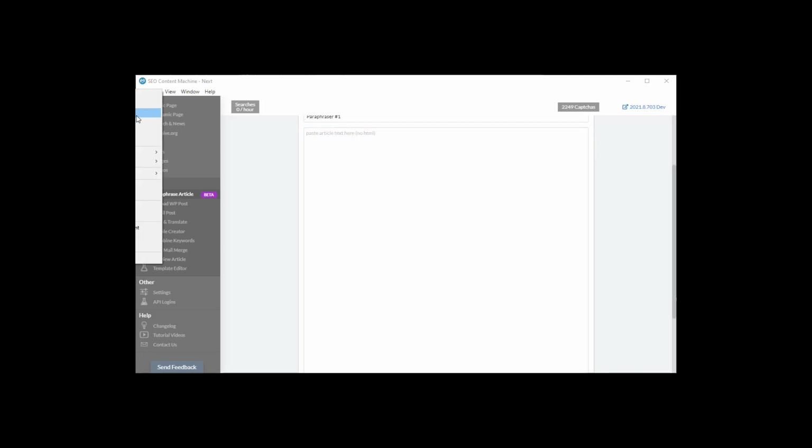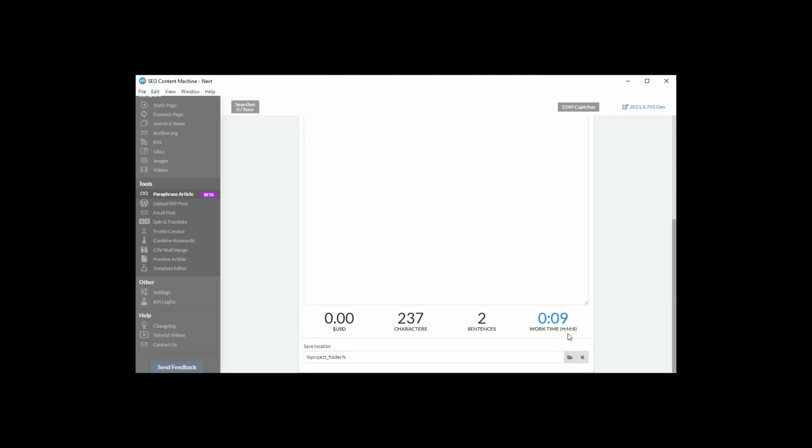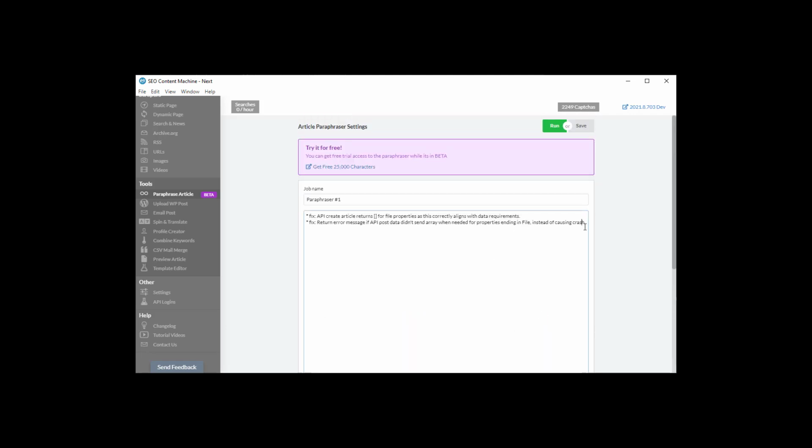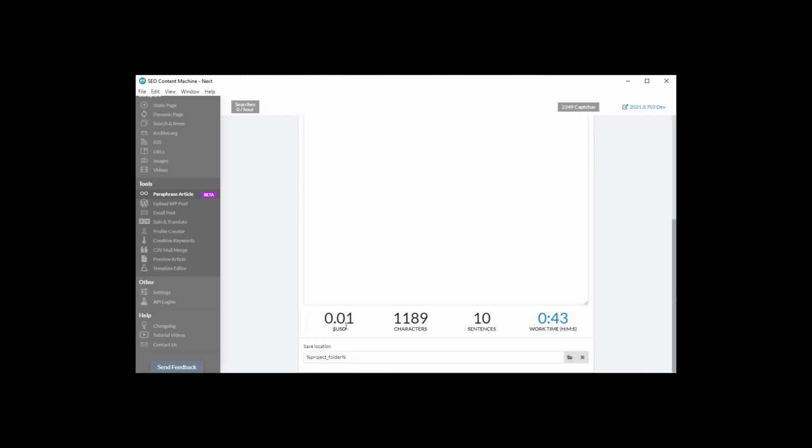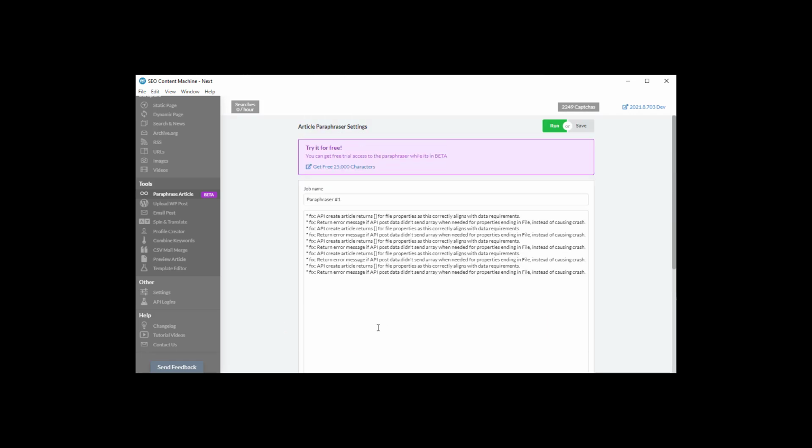Additionally, if you had content that you wanted to rewrite, now if I go down here, it'll tell me how many characters are in my article, how many sentences, approximately how long it will take, and how much it will cost to use. Now let's paste in more content. You'll see that the cost gives you a good estimate of how much it's going to cost. If you're going to subscribe and pay for the Paraphraser, you get 1 million characters for only $10. So very cheap, much cheaper than any of its closest competitors such as Word AI.